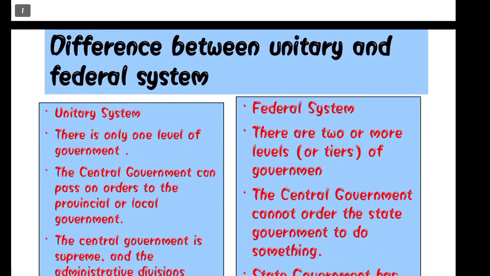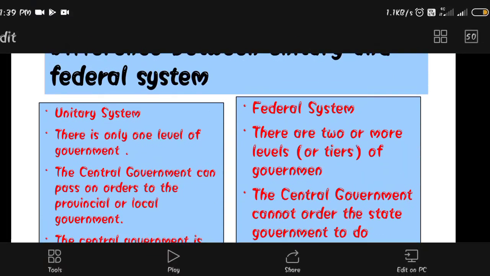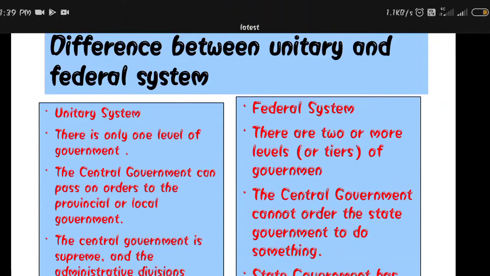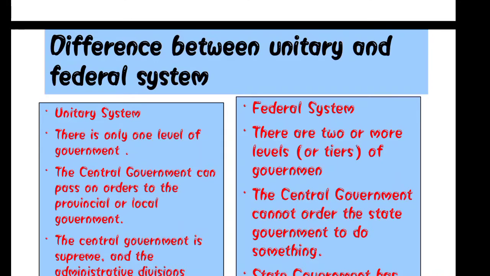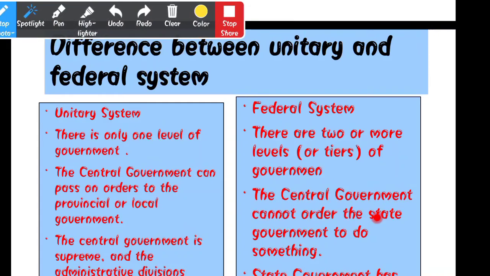So let's start with the difference between unitary government and federal government. It can also be called the unitary system and the federal system. In this column you will see the points of the unitary system and these points are of the federal system.